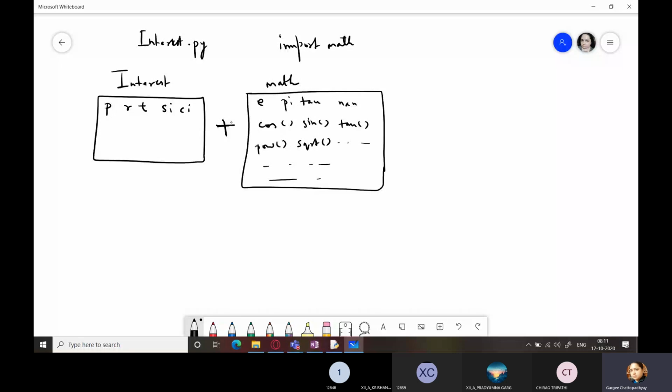So what happens? It creates a new namespace, and this new namespace is attached to interest. So three things happen.